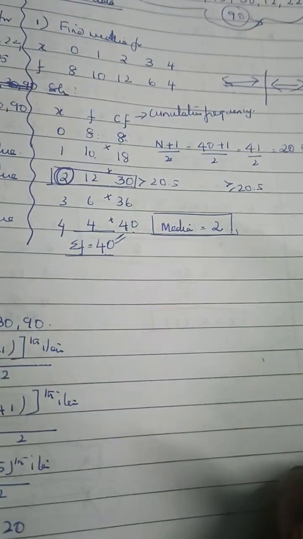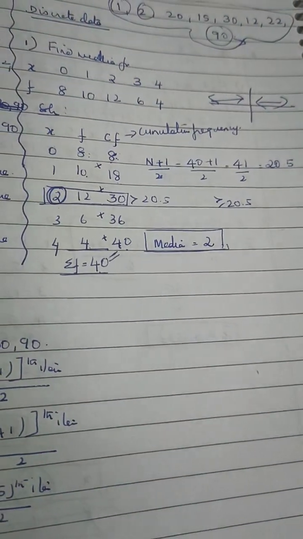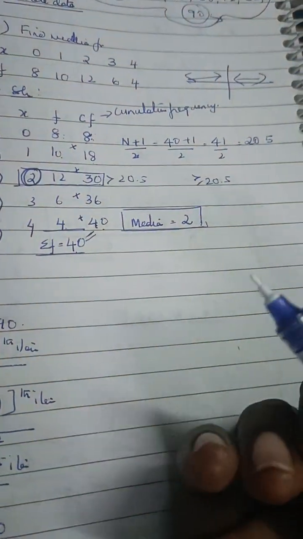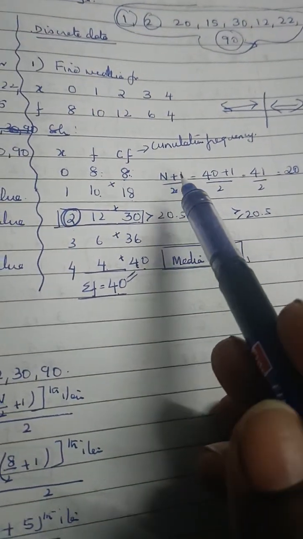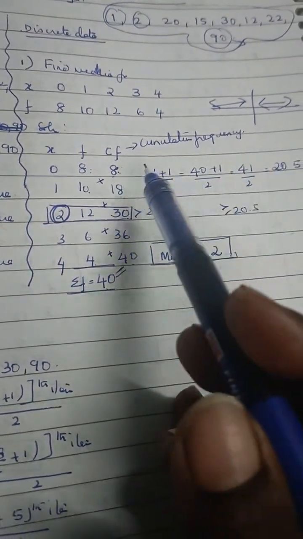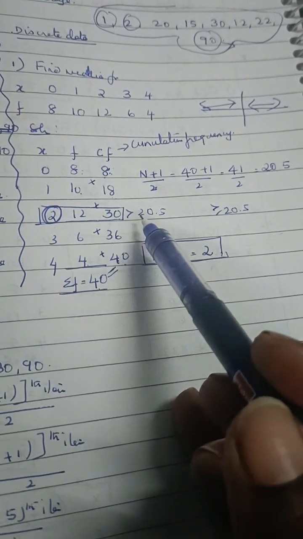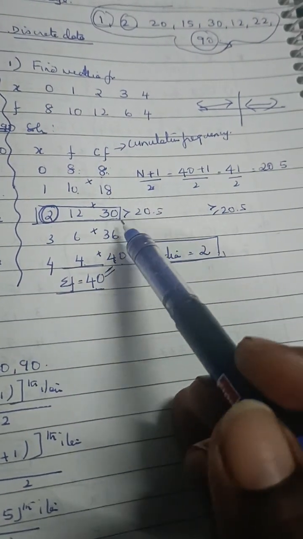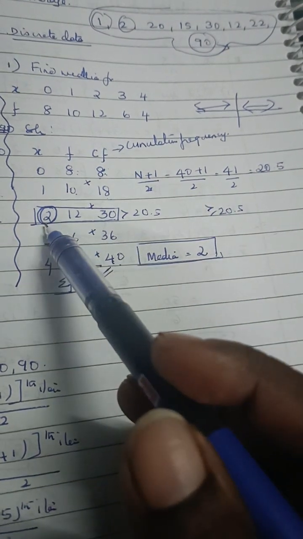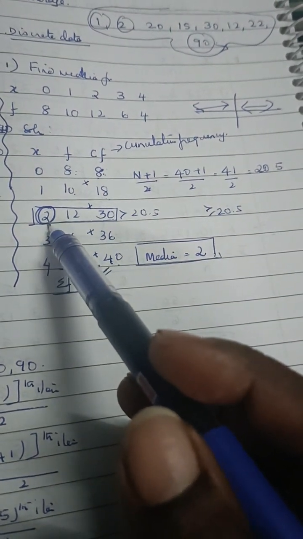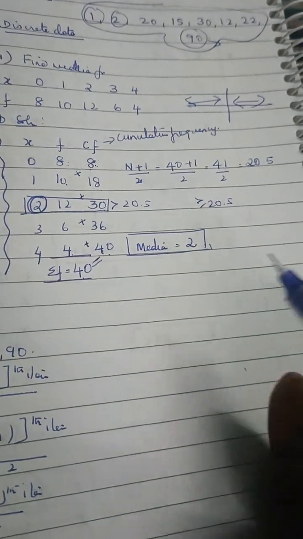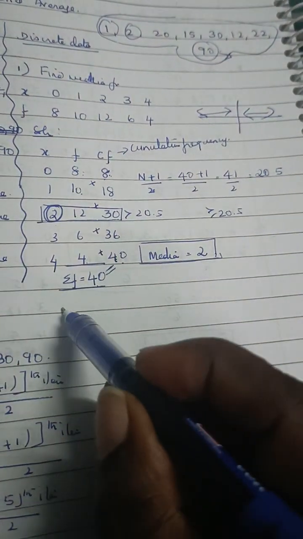We'll do another problem if you want, but you can do it. It's quite easy. So this particular value is the deciding factor. In a CF, the value which is greater than or equal to n plus 1 by 2, that is 30, the corresponding x value is my median. Done. So this is for discrete.